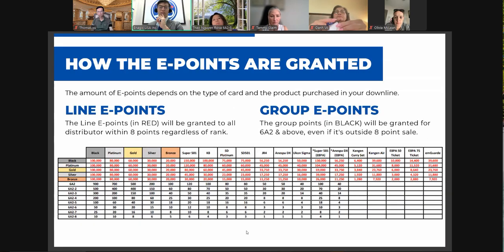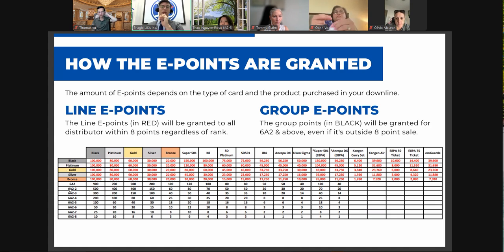So this is probably what everyone wants to see and understand. This is the e-point chart. The vertical is your card status, because there are five statuses in EAPA: black, platinum, gold, silver, and bronze.